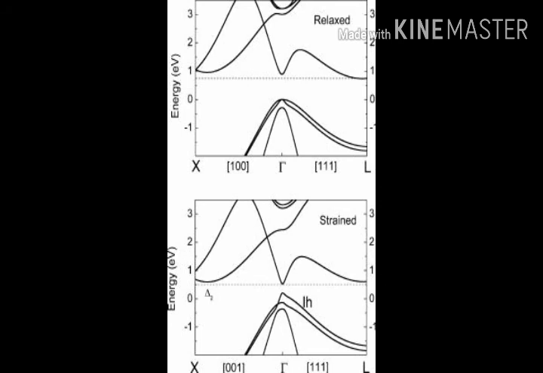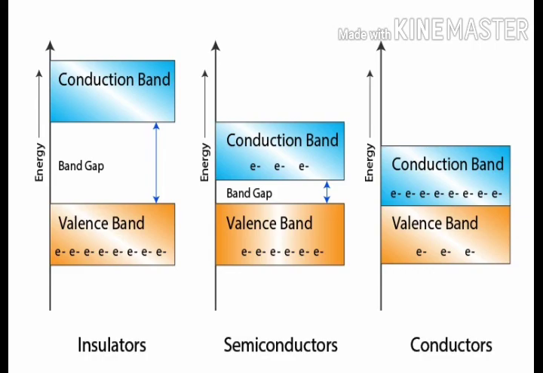Therefore, in silicon, when an electron makes a transition from the maximum point in the valence band to the minimum point in the conduction band, it requires not only an energy change greater than or equal to Eg, but also some momentum change greater than or equal to Pc. For gallium arsenide, the maximum in the valence band and the minimum in the conduction band occur at the same momentum, P equals 0.